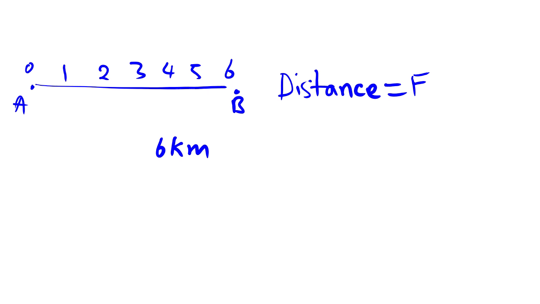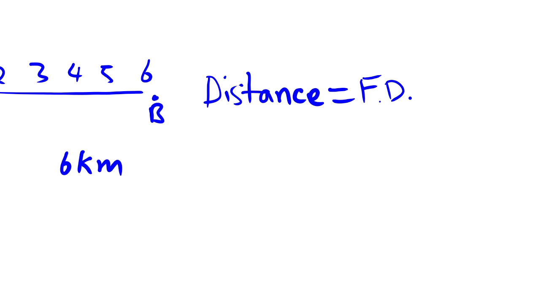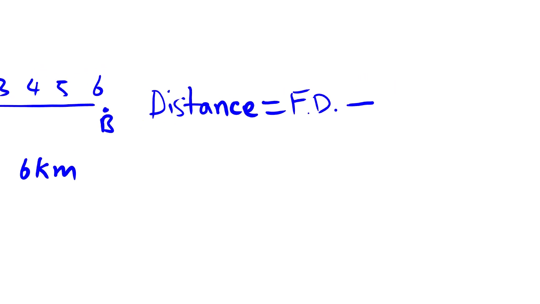Let me put FD as final destination to minimize space and time. Distance equals final destination minus starting point. If we subtract the starting point from the final destination, then we will get the distance of the body from the reference point.